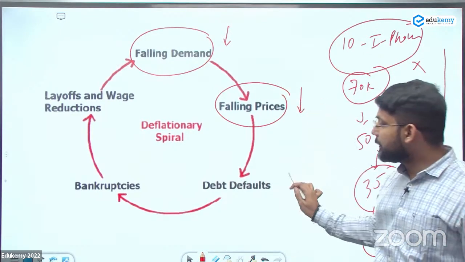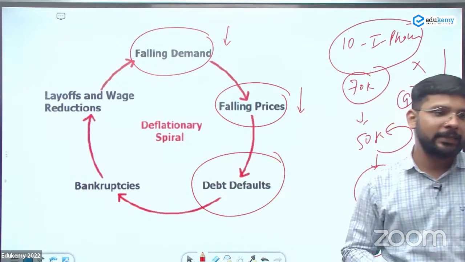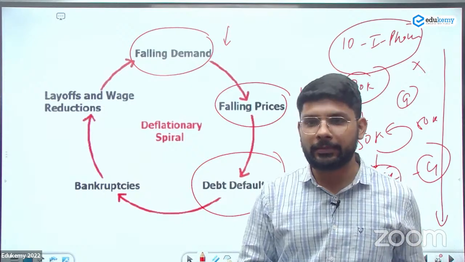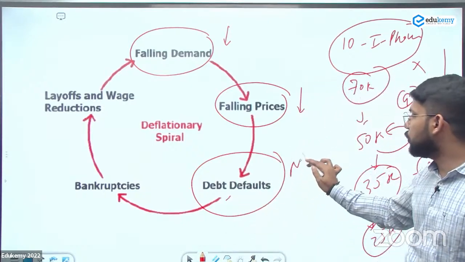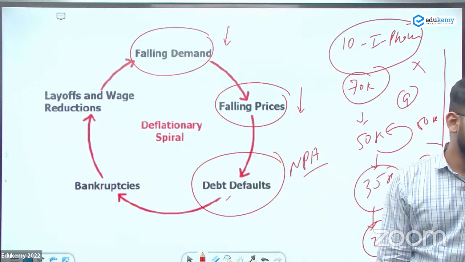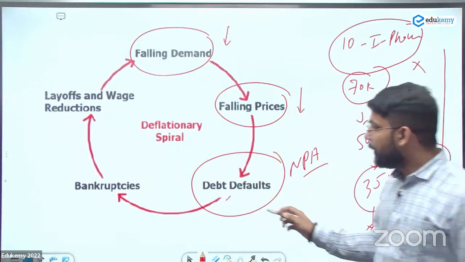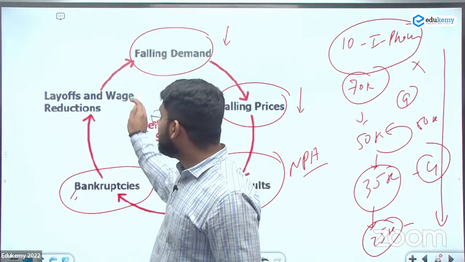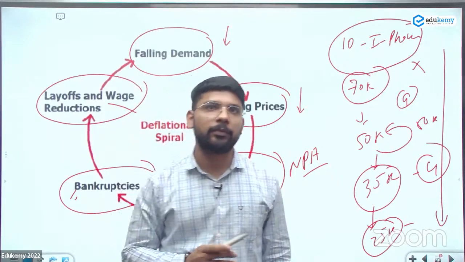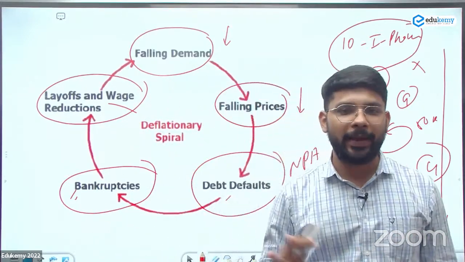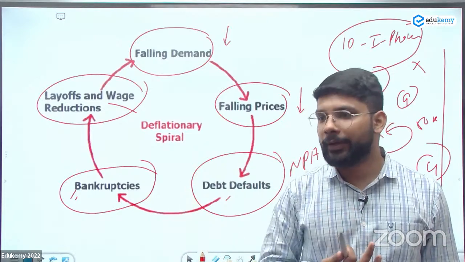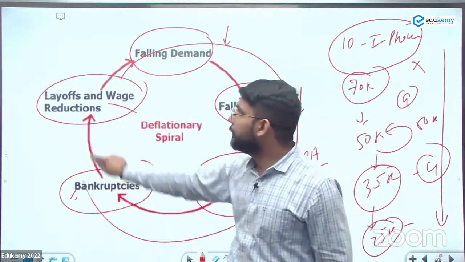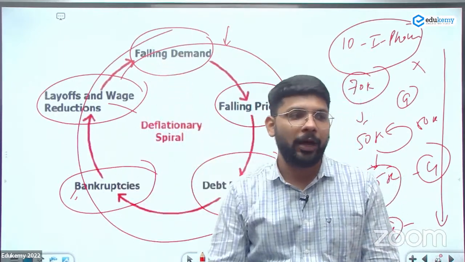That decrease in the prices leads to debt defaults. किसी ने लोन लिया हुआ है, उसके प्रोडक्ट्स बिक ही नहीं रहे हैं, वो बंदा लोन पे ही नहीं कर सकता. That leads to the debt defaults. Also we can say the NPA in the banking language, the non-performing assets. Then the company will face bankruptcies. This bankruptcy leads to layoffs and wage reduction. Means they will lay off their employees, like Baiju. They are laying off all their employees. And this cycle will repeat again. This is the condition going on in China now after the COVID.